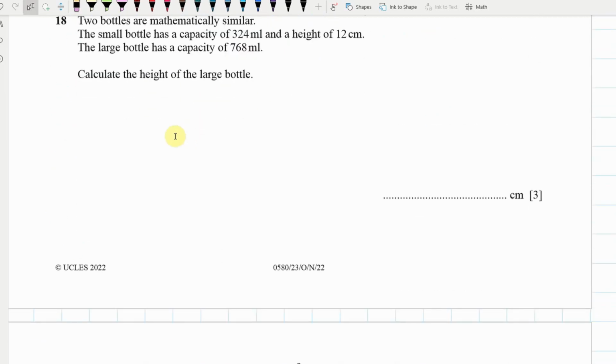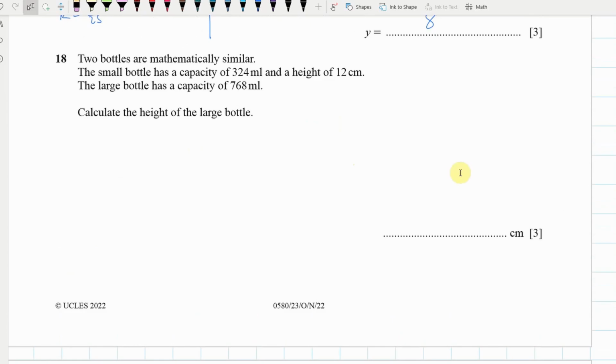Okay, now this is the question that crushed my soul, because we have done so many of these, and people are still making the same mistakes that they were making a year ago. So let's see if we can improve on that one. I'm sure we can. Maybe this is the memory jogging we need. We've got 2 bottles that are similar. Okay, so straight away you know we're dealing with similar shapes.